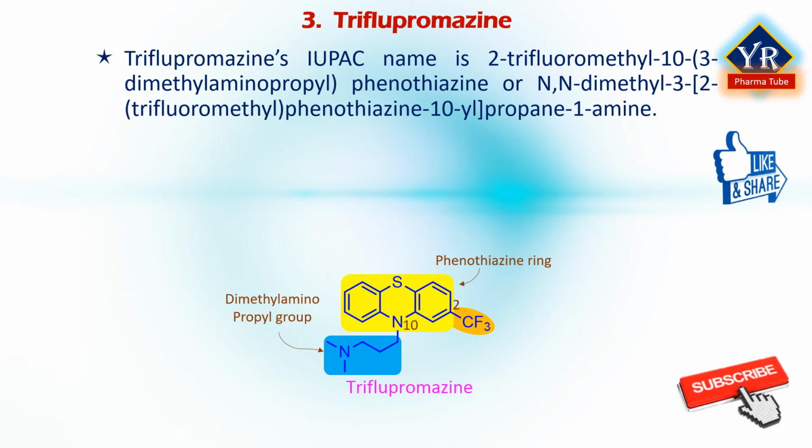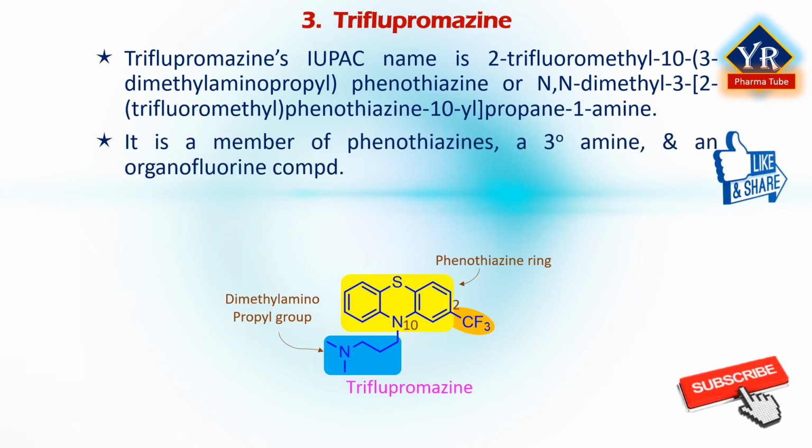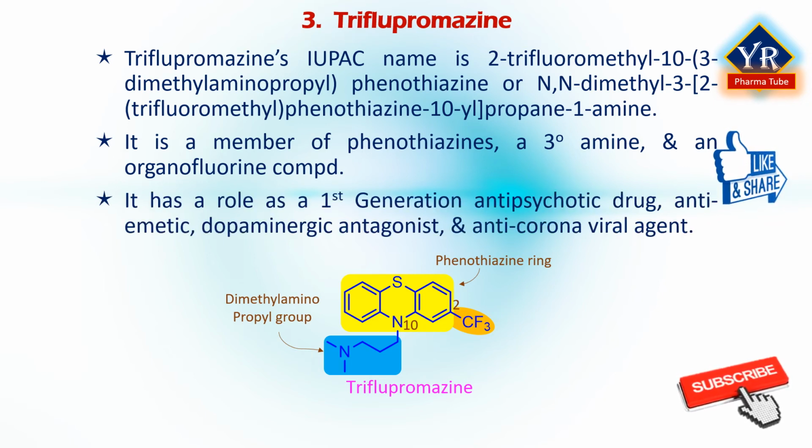It is a member of phenothiazines, that is 10H-phenothiazine having a trifluoromethyl substituent at the second position and a 3-dimethylamino-propyl group at the N10 position. It is a member of phenothiazines, a tertiary amine and an organofluorine compound. It has a role as a first-generation antipsychotic drug, an antiemetic, a dopaminergic antagonist and an anticoronaviral agent.